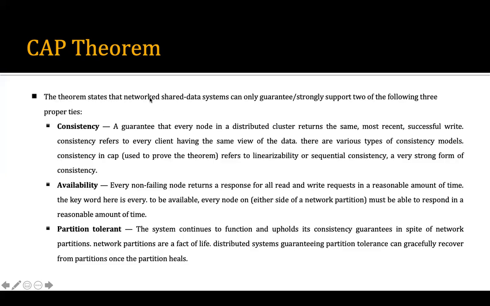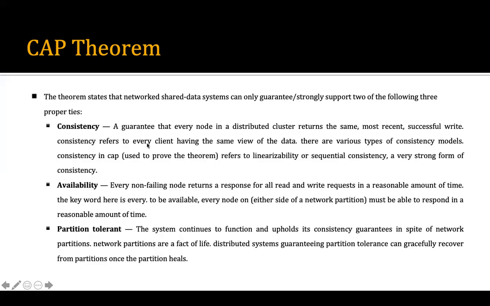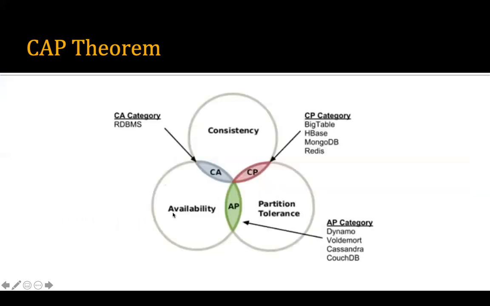The theorem states the network storage system can only guarantee or strongly support two of the following properties. It may have consistency and availability, but it doesn't have partition tolerance in the database system. Or if we have availability and partition tolerance, they cannot provide consistency, right? So in that way, they have given the CAP theorem.